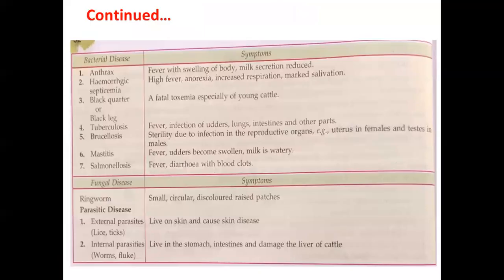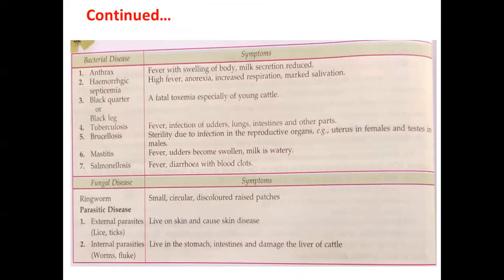In the same way, if we talk about bacterial disease, then anthrax, hemorrhagic septicemia, black leg, tuberculosis, brucellosis, then mastitis, salmonellosis. So these are some of the bacterial diseases. Next is fungal diseases.